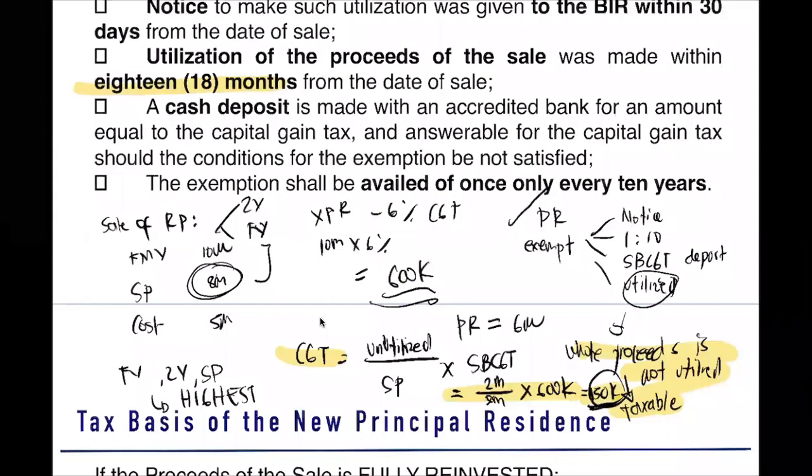Okay, so we get the highest of the three to compute for our should-be CGT. Take note, CGT is applicable to your real property considered as capital asset. But there are exemptions. First, if that is a principal residence with qualifications, remember the qualifications.